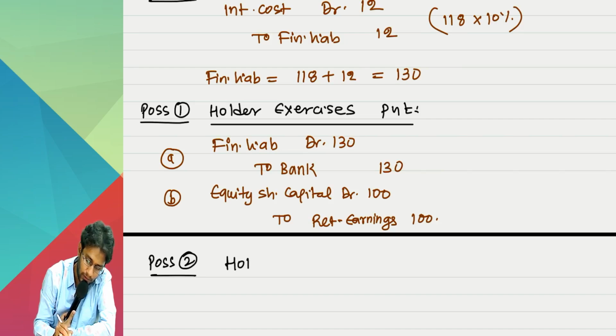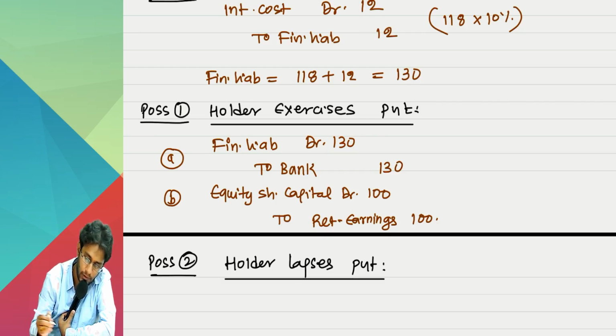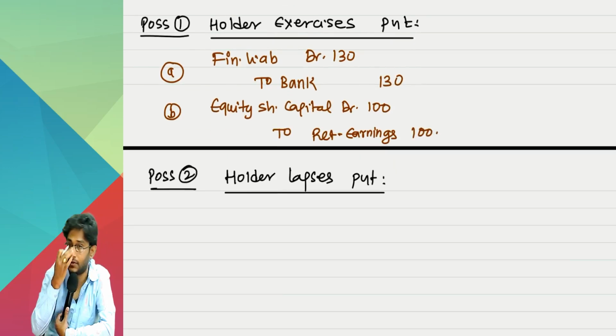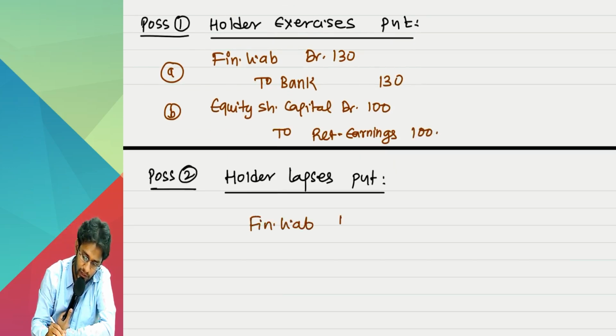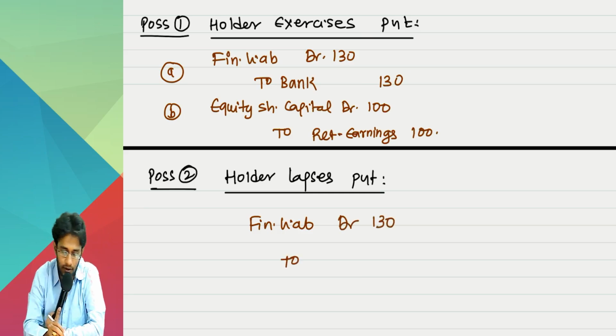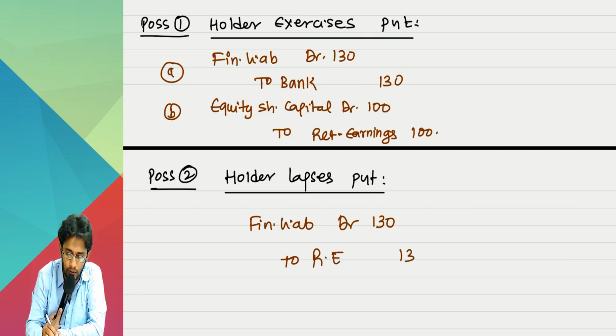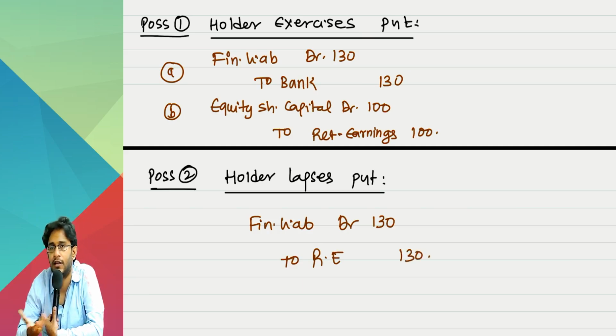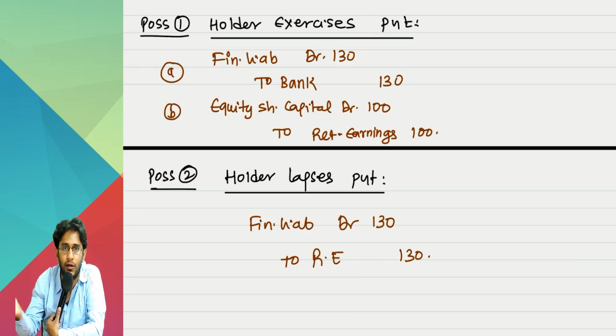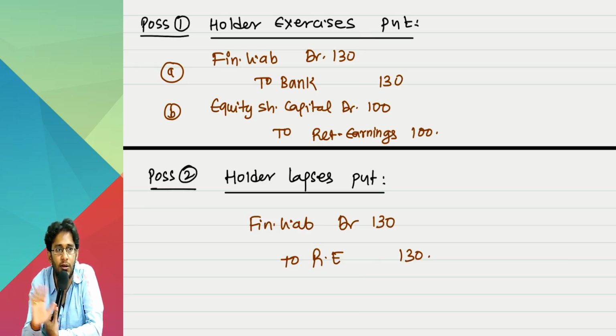If the holder lapses the put option, then you need not pay that financial liability of 130 to him. Cancel it. The entire amount will be transferred to your retained earnings. Shares are not bought back. Shares are there with the shareholder only. It was unnecessarily created. The money is also adjusted again into your retained earnings. Finished, game over. This is a very good case.